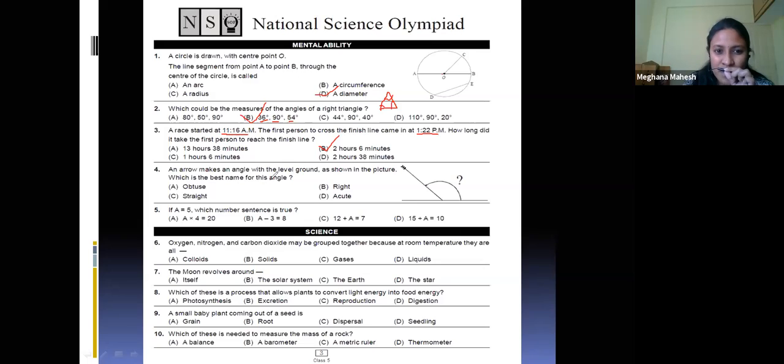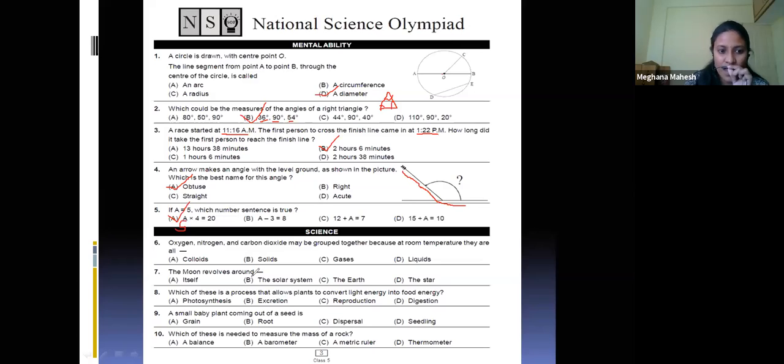Next, an arrow makes an angle with the level ground, as shown in the picture. What is the best name of the angle? Obtuse. More than 90 degrees, we call it an obtuse angle. Next, if A is 5, which number sentence is true? A is the correct answer. You have to replace this A with this number, then see which answer is correct.